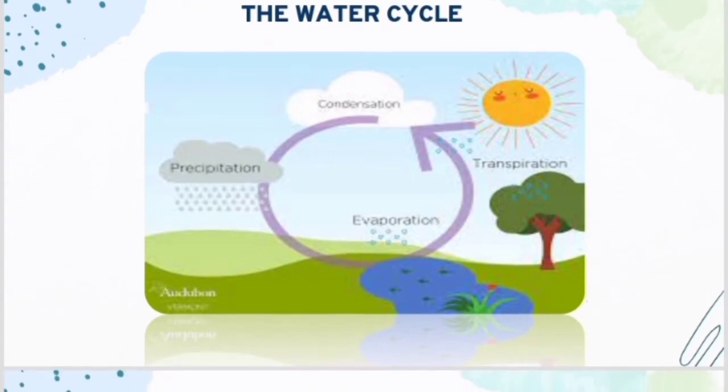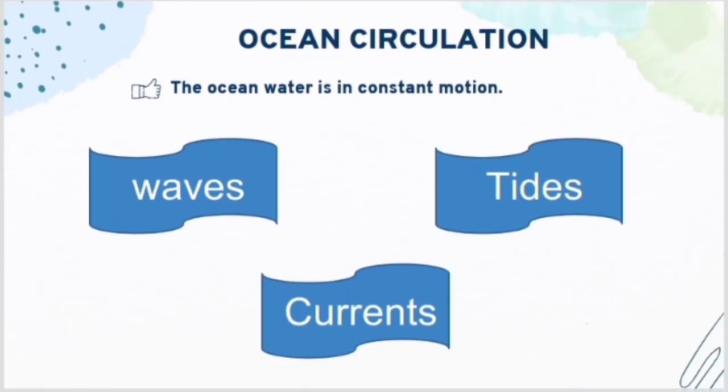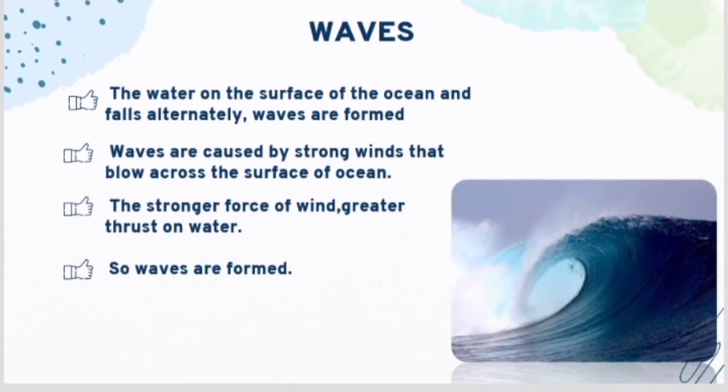The next is the ocean circulation. It has three types: the waves, tides and the currents. Let's see one by one. What is a wave, what is a tide and what are the currents? A wave is when the surface of the ocean rises and falls alternately because of the gravitational pull of the earth. These waves usually happen on the seashore.